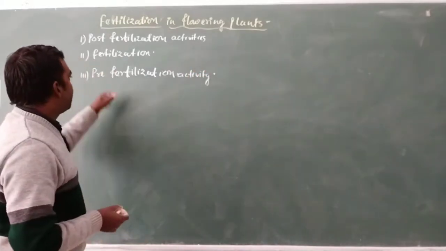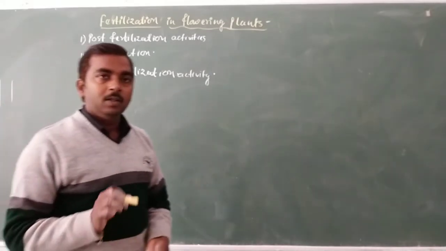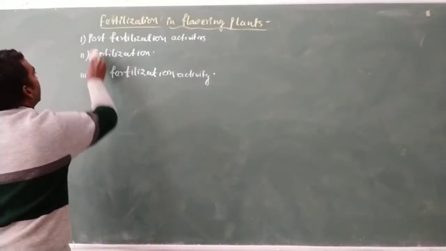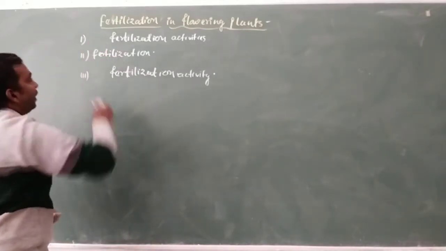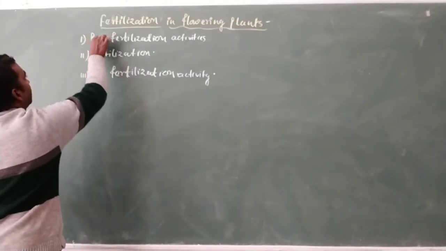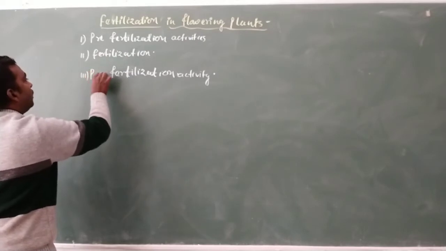So first let us discuss the pre-fertilization activity. It means we can write this as first, because we cover first and we cover later.